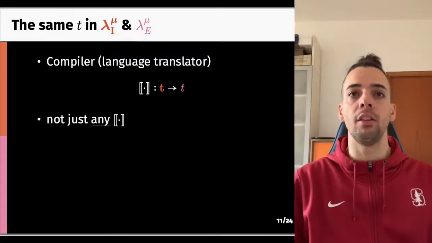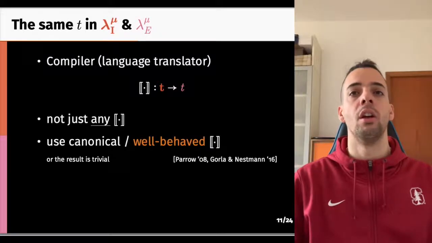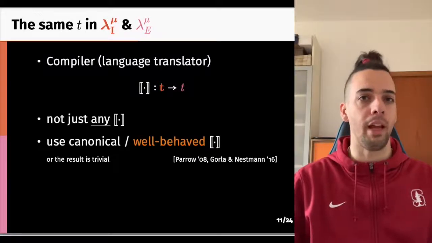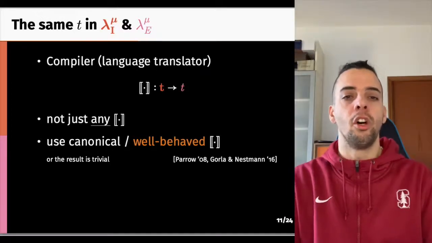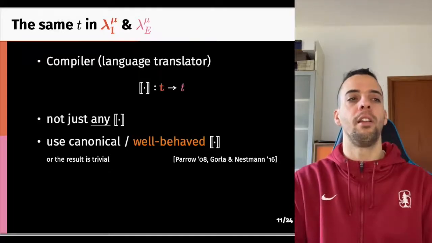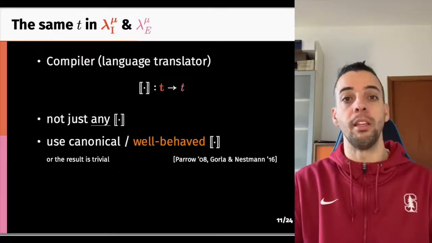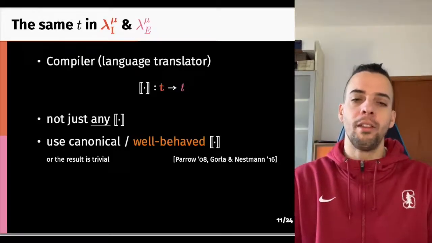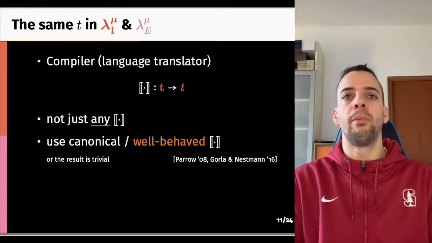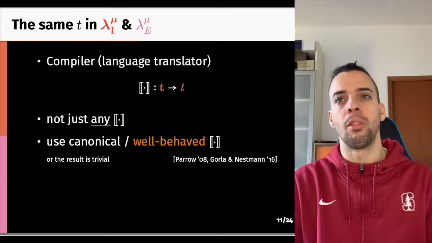However, it is not the case that any translation works. We should only take into consideration so-called canonical or well-behaved translations, lest the result be trivialized. Additionally, non-canonical or non-well-behaved compilers do not really let you consider the same term in two languages. So more generally, comparison of language expressiveness should be formulated with respect to a way of obtaining the same term in both languages.